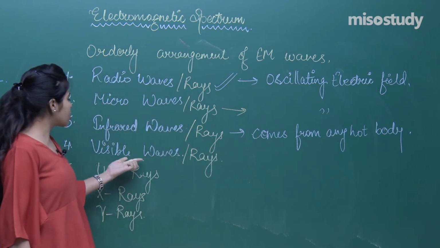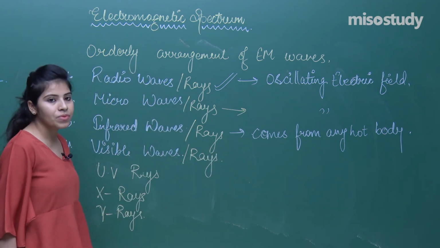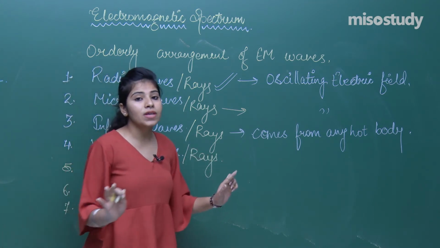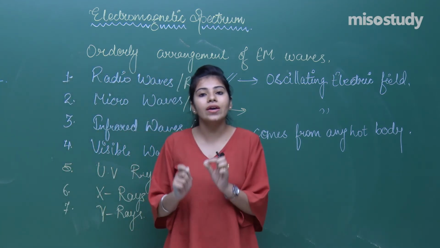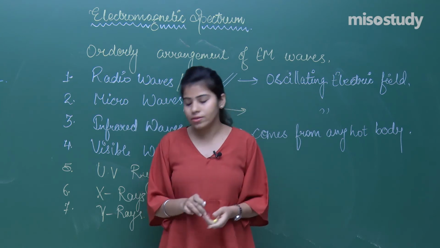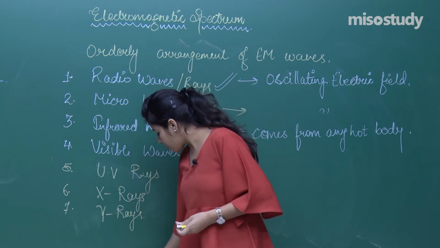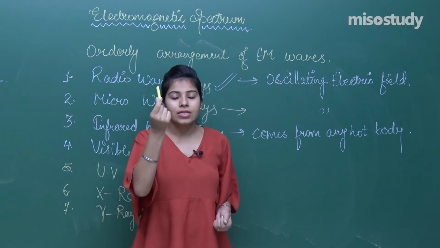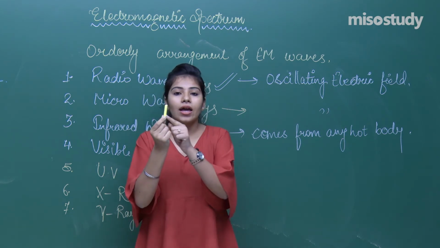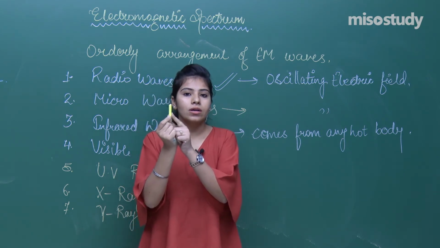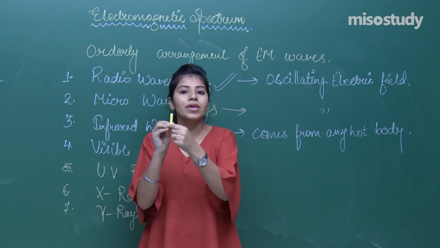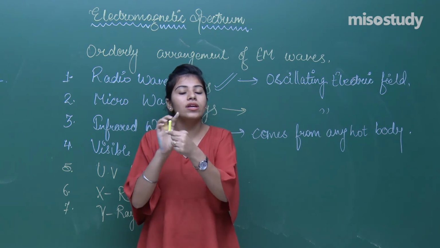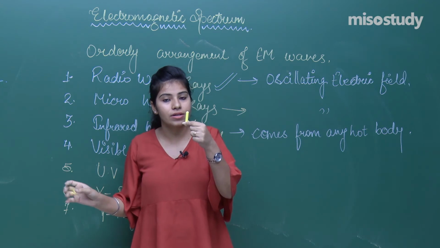Now the next one, the visible waves. The visible waves are those waves which you can see with your eyes. Let's start talking about this. This is a yellow chalk in my hand. How can I say this is yellow in color? Because all the frequencies are absorbed and only the yellow color frequency is getting deflected.